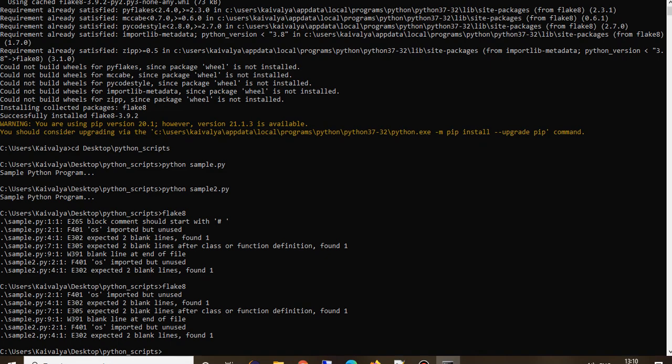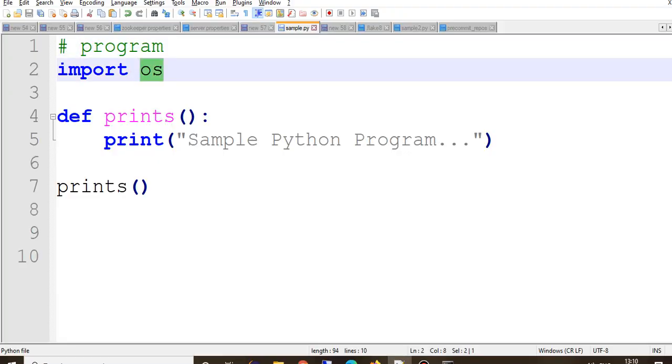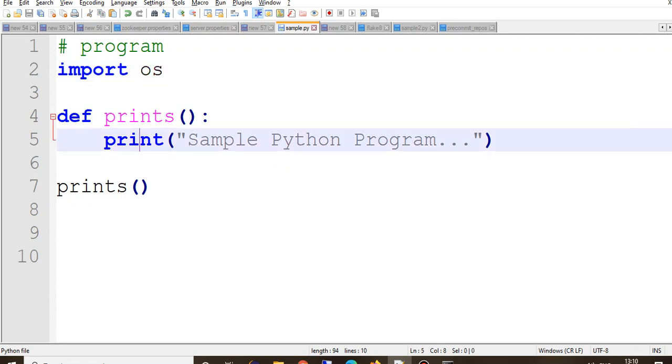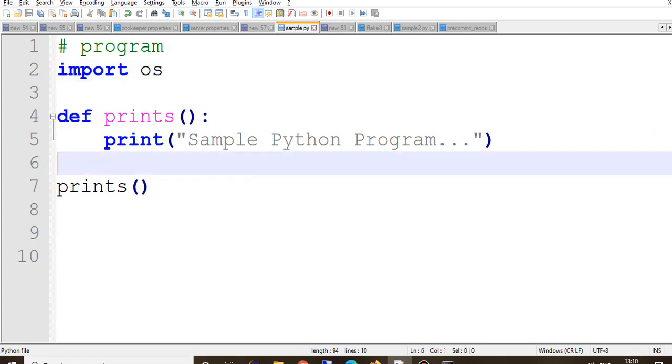Next is the OS module is imported but not used. So you can see that this OS module we never used. Sometimes we will not use it directly, but there are some interdependent modules inside the libraries, and that will be used.